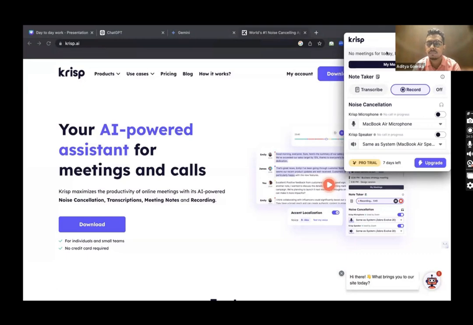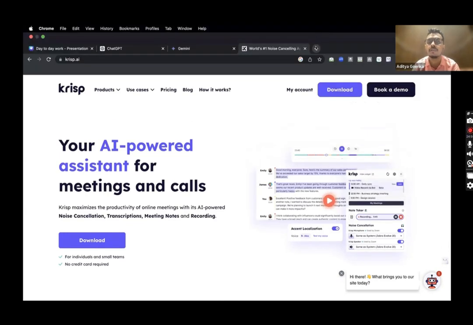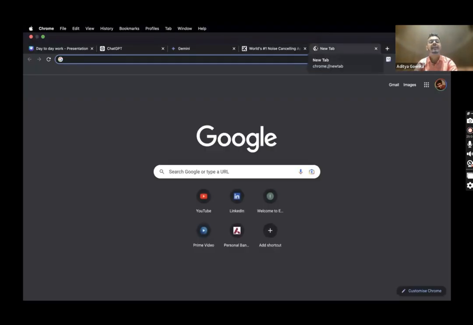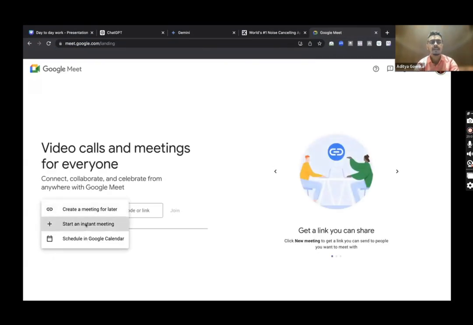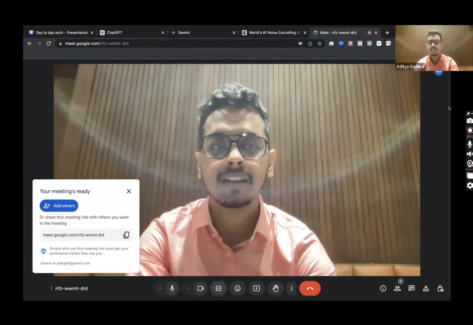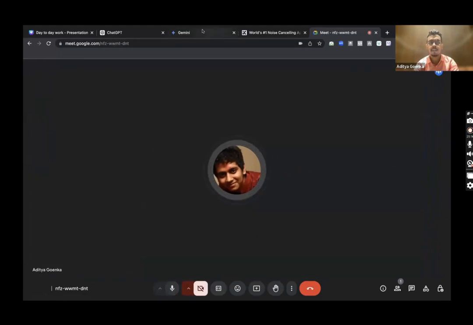By the way, if you want transcription of your meeting, you can get that from Krisp as well. If you want to record your meetings, that is also something you can do from Krisp. And if you want to mute yourself, you can do that via the Krisp microphone as well. Once you have this app installed and you go for any Google Meet or anything like that, you will be able to cancel any sort of background noise. Let's see if we can have a demo regarding this. I'll start an instant meeting in Google Meet.